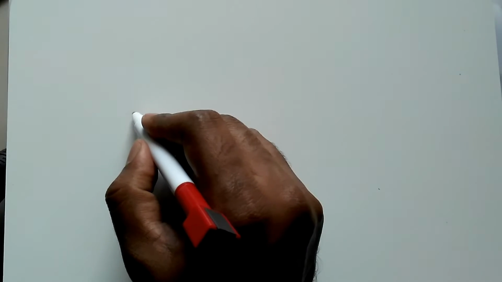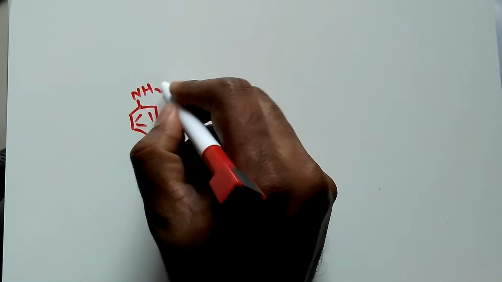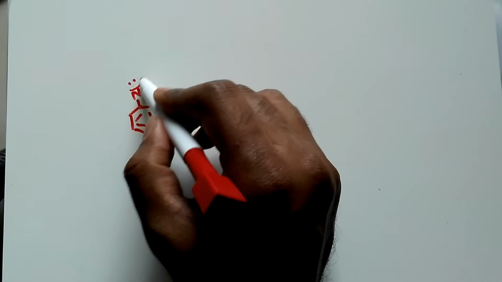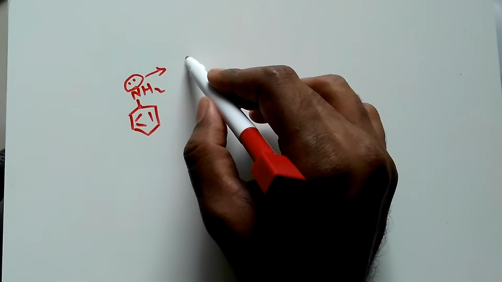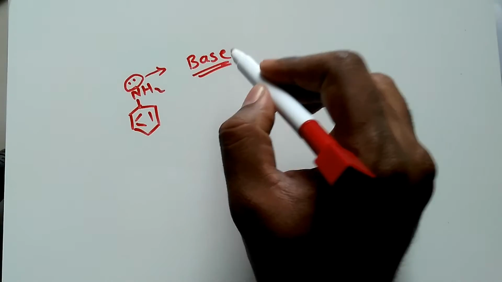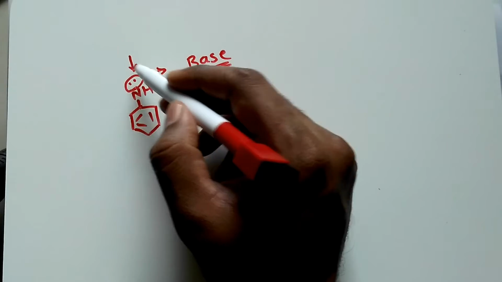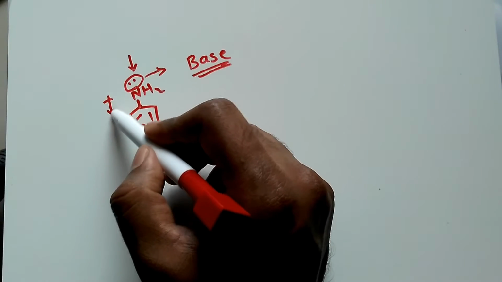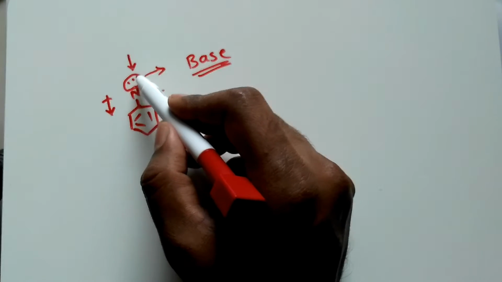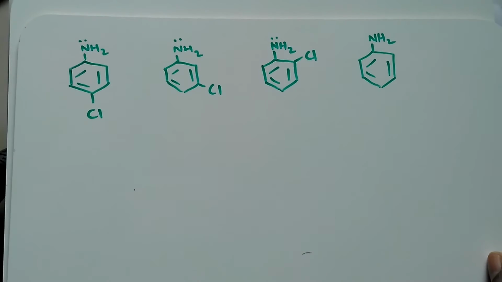Now, what we have to remember is, suppose we are having aniline, we are having a lone pair of electrons. This lone pair of electrons is something that will let it be a base. If this particular species wants to be a better base, the density of electrons over here should be more. If by any means you lessen the density over here, then this will be a weak base. Now, which among these is a better base, that we will come to know.